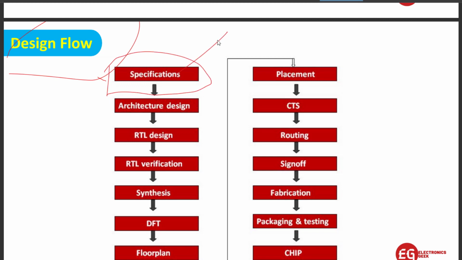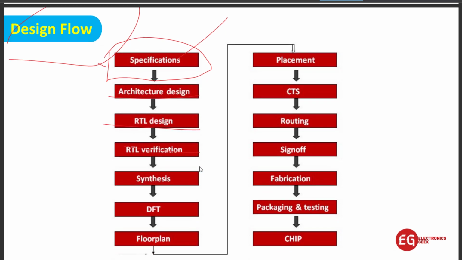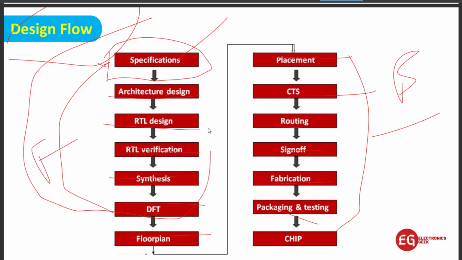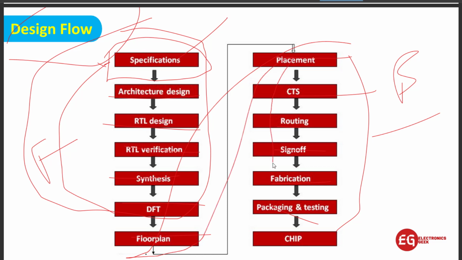To manufacture any IC, we have to know about the specification. Then we go for the architecture design, RTL design, RTL verification, synthesis, DFT, and floor planning. All these things till DFT come under the front end. And floor plan, placement, CTS, routing, sign off, fabrication, packaging, and testing come under the back end. So if you want to go for front end, you have to think about the design flow, and if you want to go for back end, you have to think about floor planning, placement, CTS, routing, sign off.